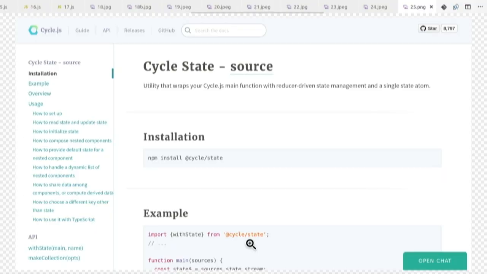And there's also another library called partial lenses. And I think these things are quite solid. I've been using it in a library called CycleState, which is one of the libraries in Cycle.js. And we've been using this for over a year already. So we're using lenses in Cycle.js in production as well. And we're very happy about it. I'm so happy that I even came and I'm giving a talk about it, okay?